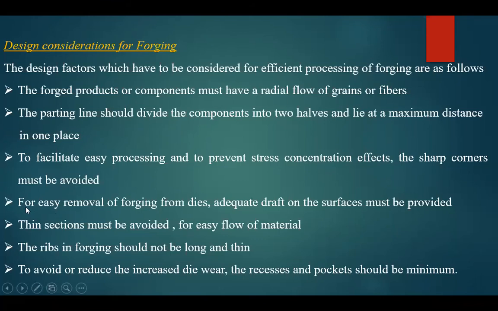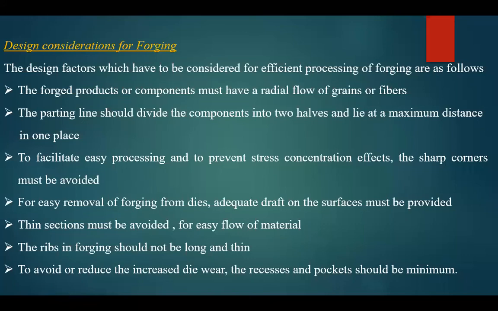Next, for easy removal of the forging from dies, adequate draft on the surface must be provided. So when you want to start the production, what you will do is, with the help of two dies, in the middle you are putting some material. In the same manner, when you want to remove the center part, how are the dies to be removed? It is in a certain manner, not roughly. So how are the dies to be removed?